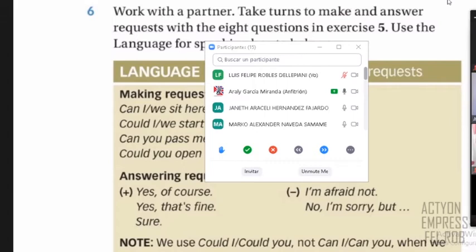Okay. Hello, welcome to the library. Thank you. Excuse me. Can I get an English book? Yes, of course. Could I get an English book? Yes, of course.